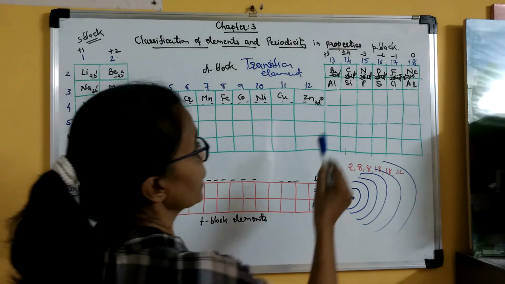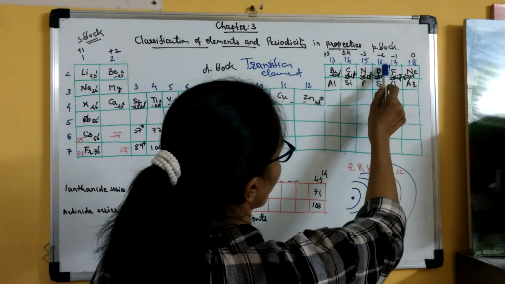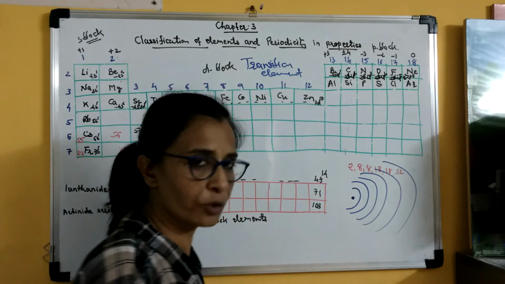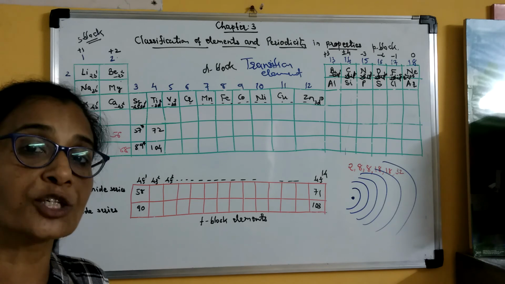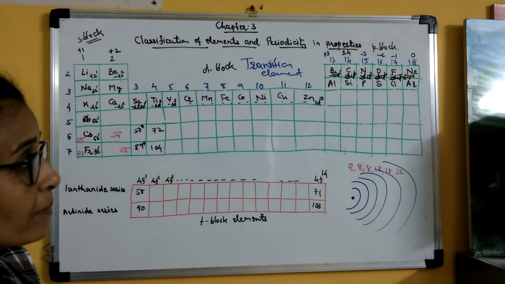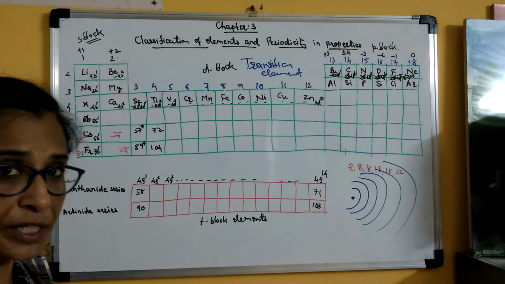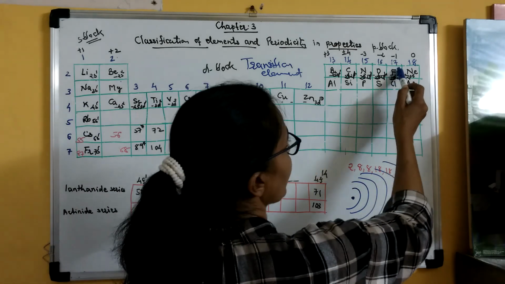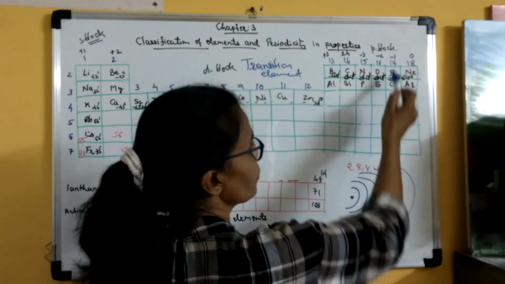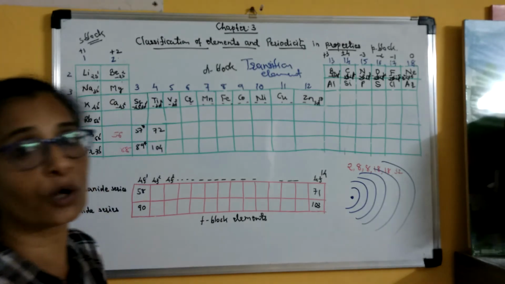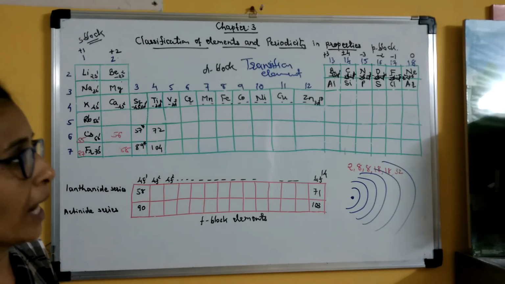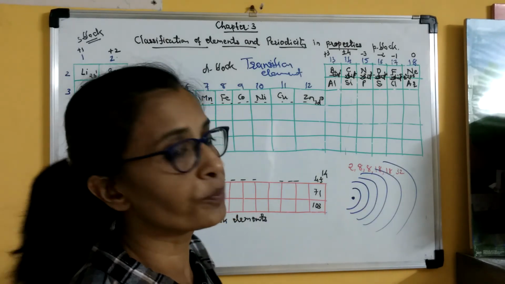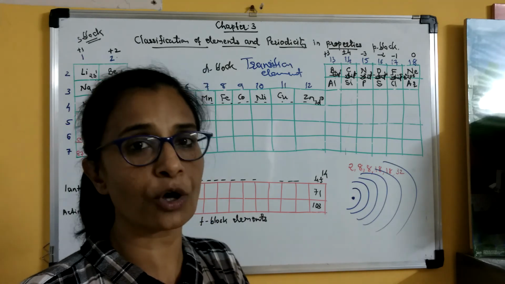Clear? Then comes group 16, the oxygen group. They are known as chalcogens. Clear? Elements of oxygen group are called chalcogens. Similarly, elements of fluorine group, that is group 17, are called halogens. Clear? And the elements of group 18 are called inert gases or noble gases.